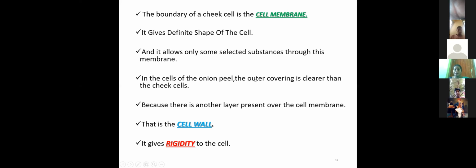In the cells of the onion peel, the outer covering is clearer than in the cheek cells. The onion peel cells are opaque, because there is another layer present over the cell membrane, that is the cell wall. The cell wall is only present in plants.